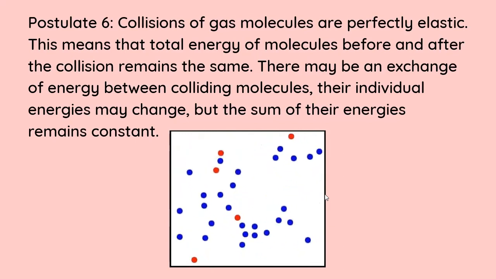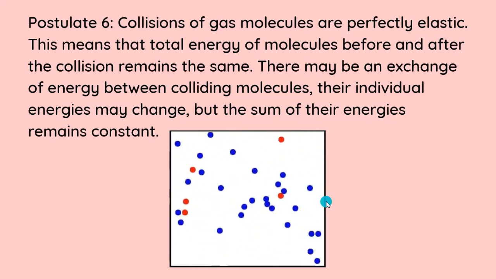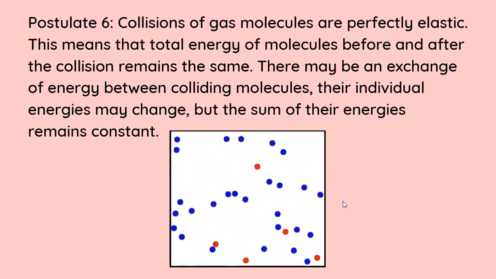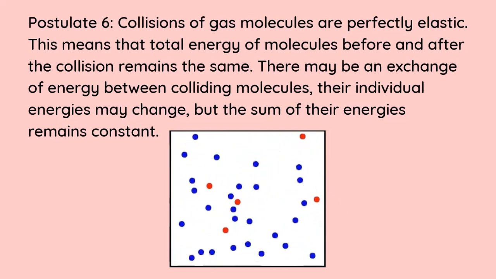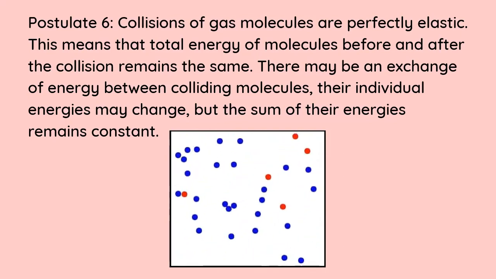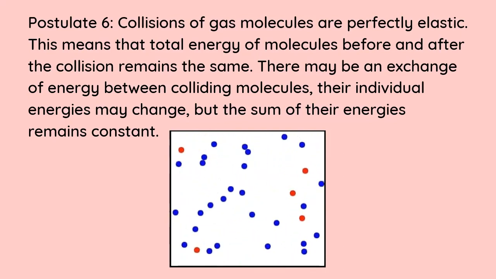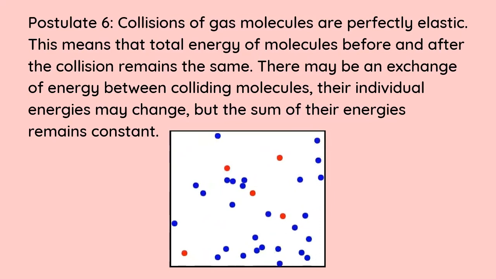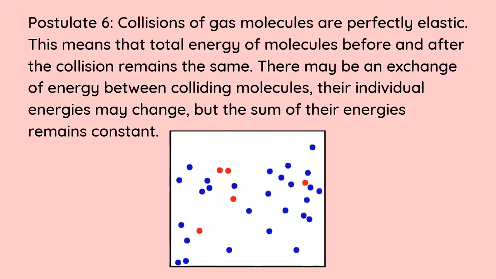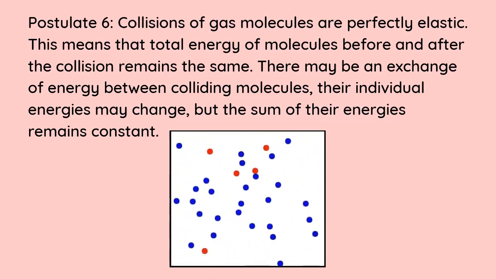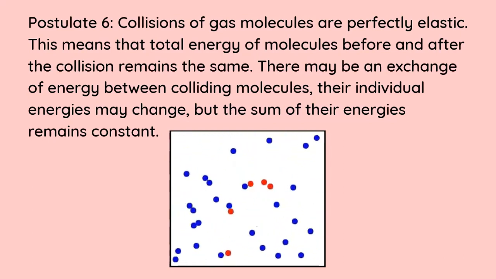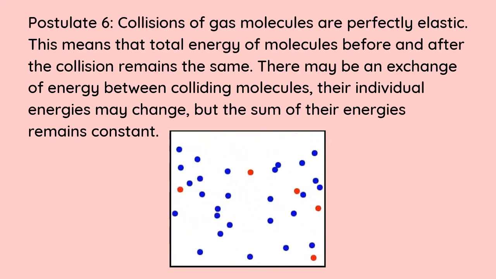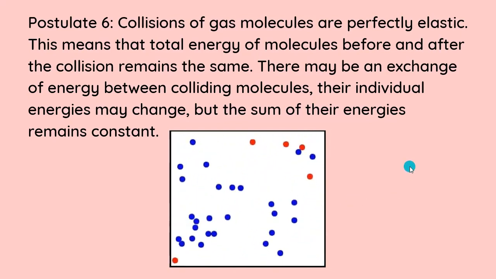Okay, so it's not necessary for the molecule which was highly energetic to maintain that energy. There might have been a transfer or an exchange of energy taking place. So one of them might end up being slow, the other one being fast, but the total amount of energy before and after of these two molecules is going to stay the same. Again, if it was not the case, then these molecules would stop and we would have no motion in these molecules, and that is not something we observe.